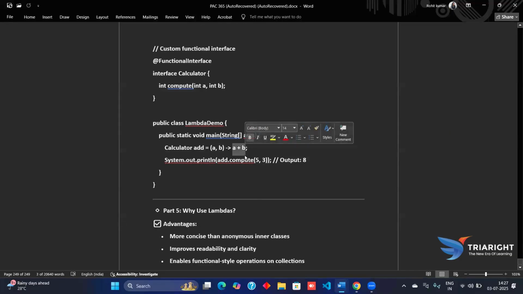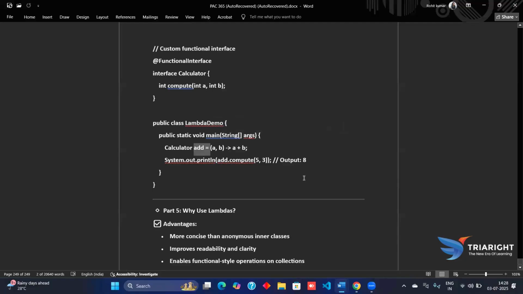That result will be assigned to the add variable. In System.out.println(add.compute), the computation will return, and the output will be 8.